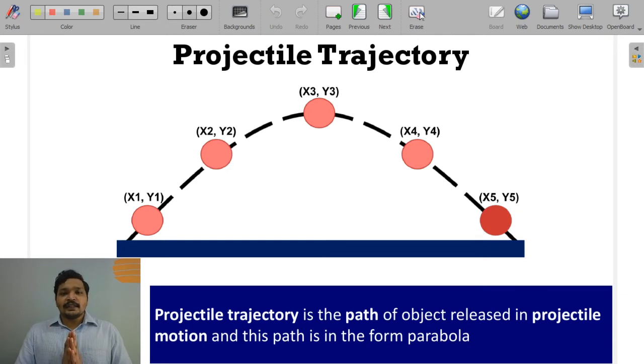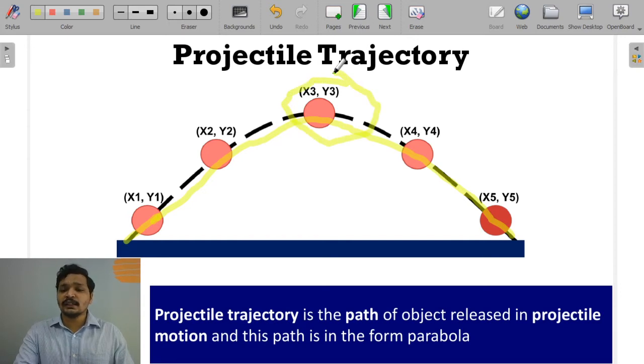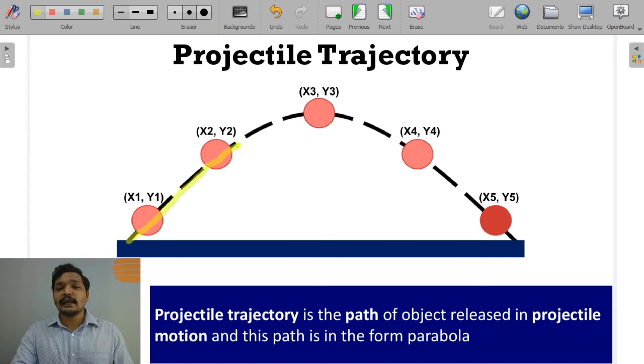So this is a typical projectile trajectory, and you see over here it is changing along its trajectory in both x and y coordinate, and it reaches the peak. I'm assuming the peak is at x3 y3 and it comes down. So the projectile trajectory is nothing but the path of this kinematic projectile motion. It is the path of the object released in projectile motion, and if you notice it carefully, this entire thing is in the form of parabola. This entire curve is in the form of parabola.